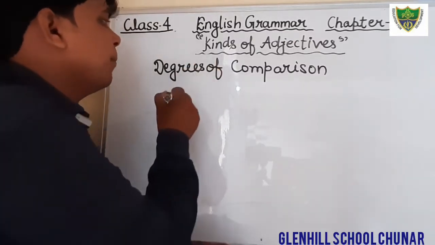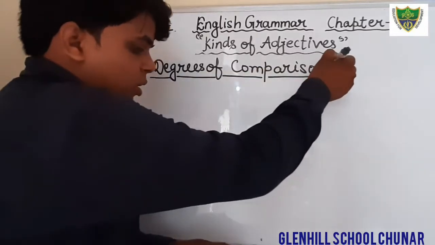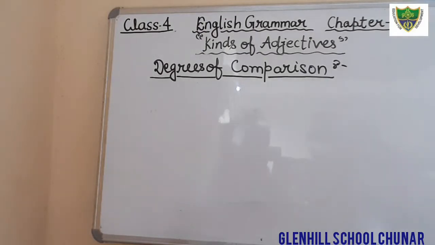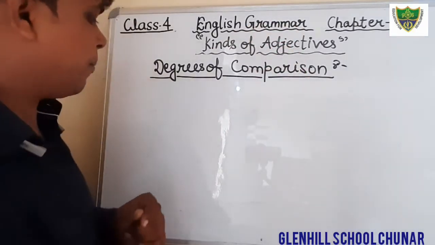Degrees of comparison. You can also put the heading, a comparison of adjective. Okay, comparison of adjective. Now just see here. First write down what is degree of comparison.